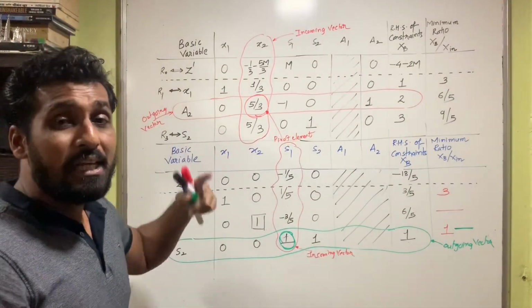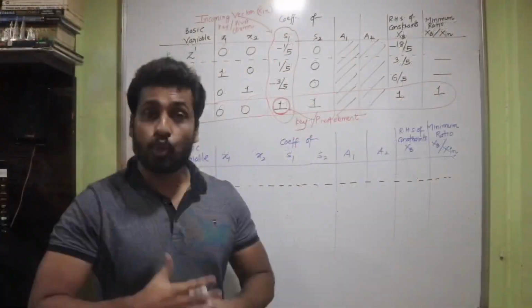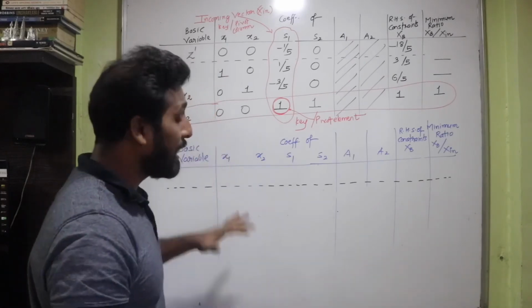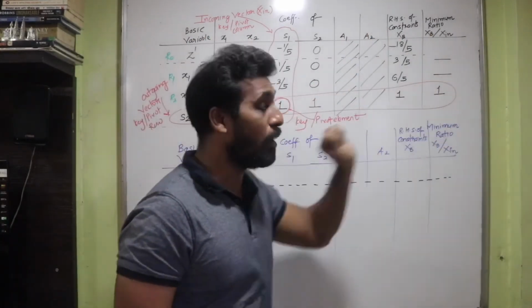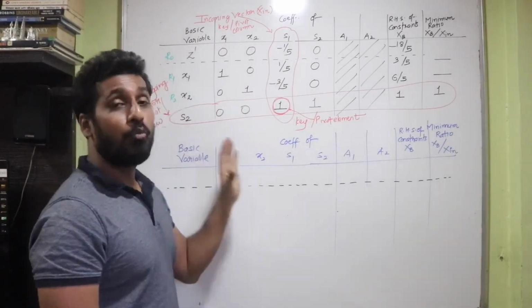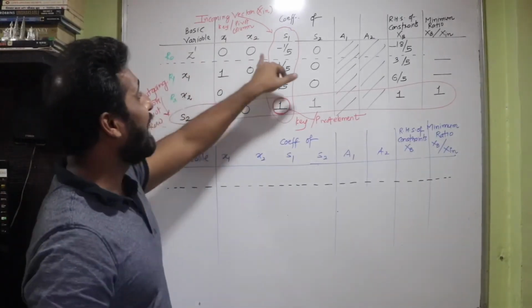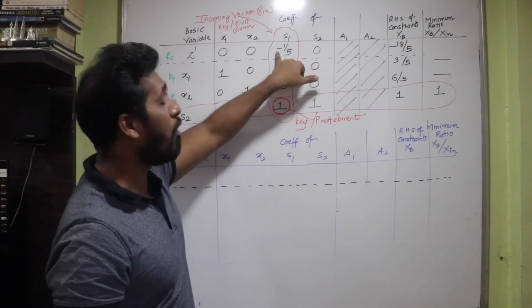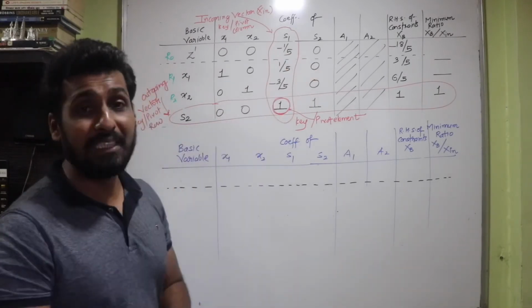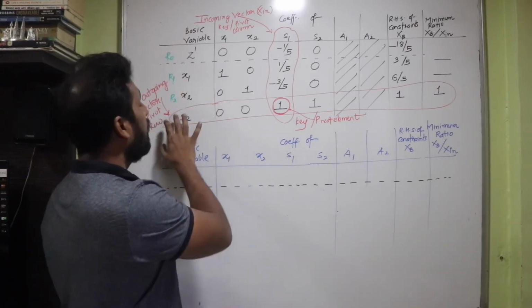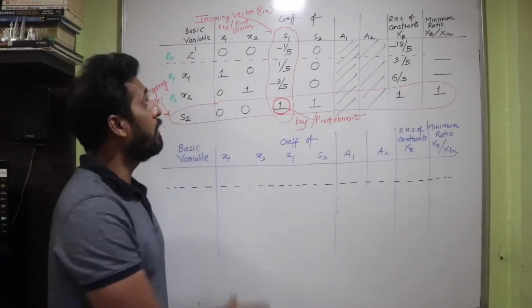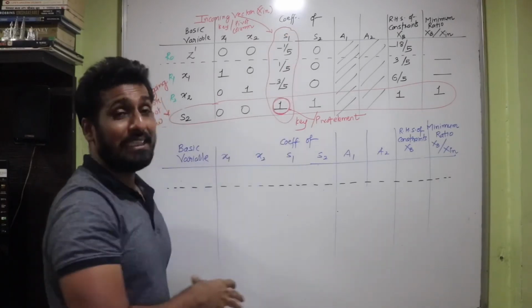I'm going to make the simplex table one more time. So students, let's begin with the next step, the next simplex table, isn't it? What I've done here is I've made the previous simplex table one more time, and then I'm going to proceed further. Looking at z dash, there is one negative 1 upon 5 present over there. So from there I've decided that I have to go one more step ahead. I have the S2 as the outgoing vector and S1 as the incoming vector.